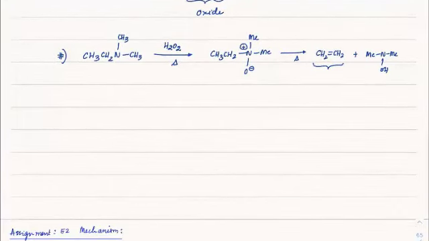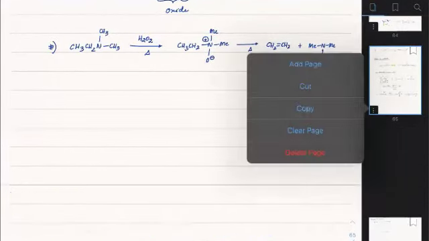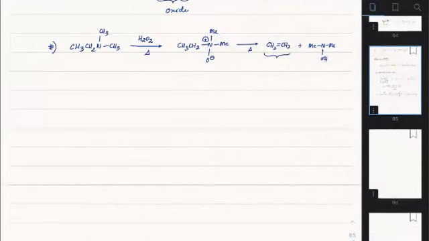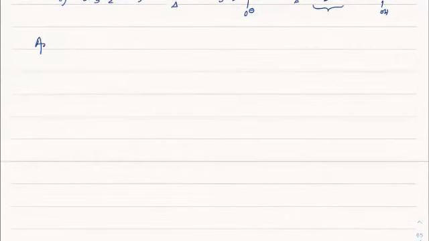Yes, sir. Okay. Usually this will also lead us to understanding Hofmann exhaustive methylation. To learn that, first let me tell you one important thing: how to prepare this 3-degree amine. A 3-degree amine is normally made by ammonolysis. Let me remind you what ammonolysis is. You take ammonia and treat it with alkyl halide in excess.